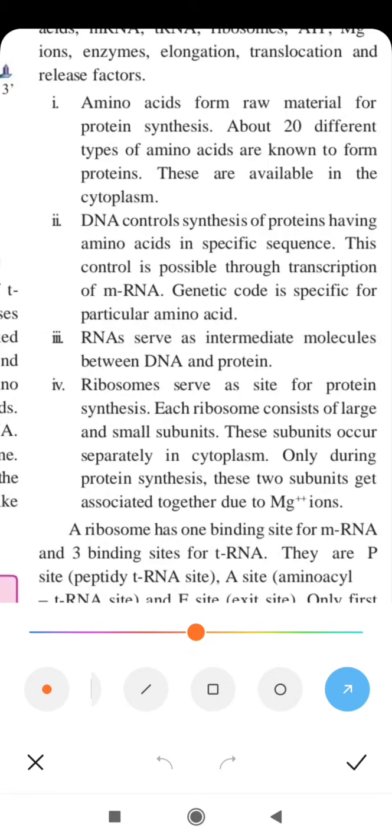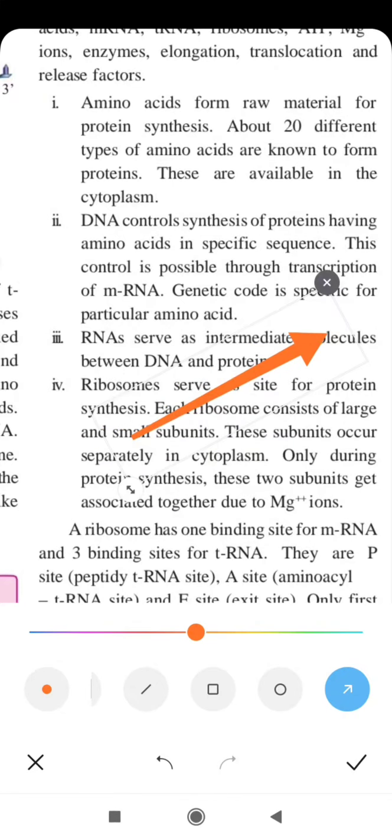The original copy of the genetic code, the original hereditary information, is possessed by DNA, and to keep the DNA safe inside the nucleus, it is the mRNA molecule that is produced by the DNA, and it is sent in the cytoplasm to protect DNA from the action of the enzymes which would otherwise cause damage of the DNA inside the cytoplasm. Okay, so this is why there is a need of the intermediate molecule mRNA.